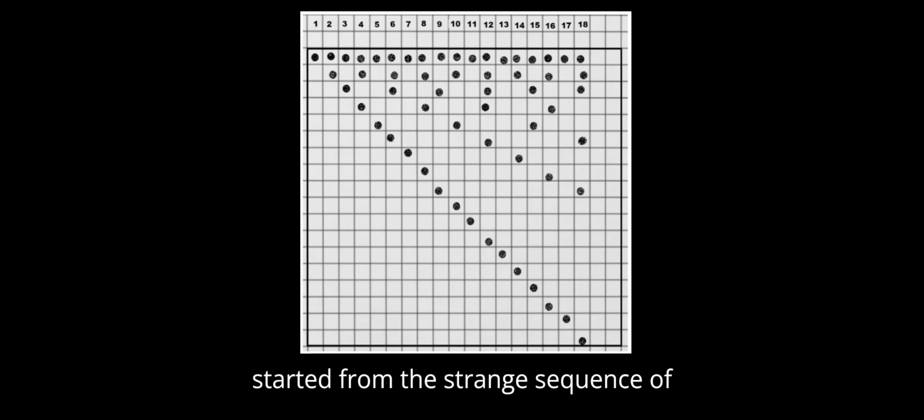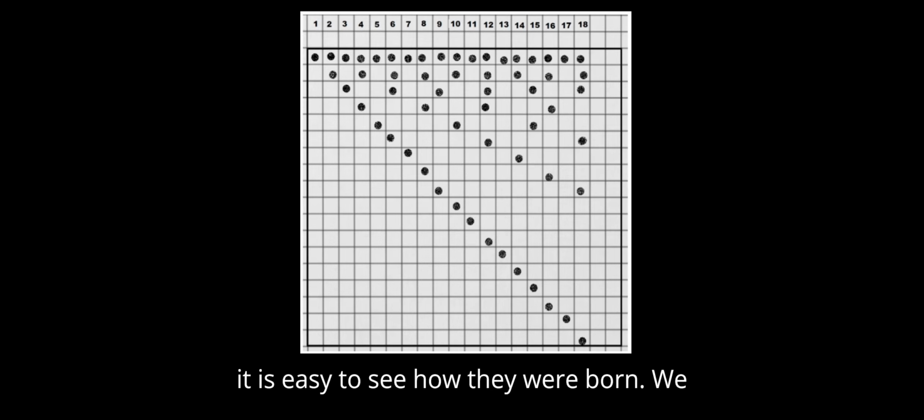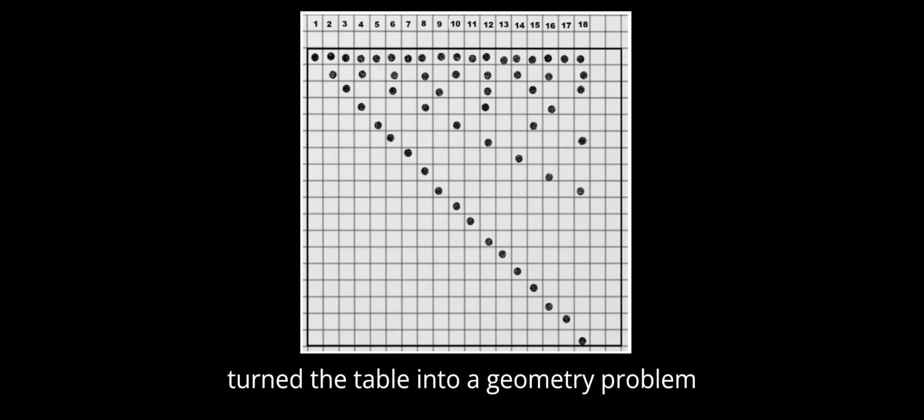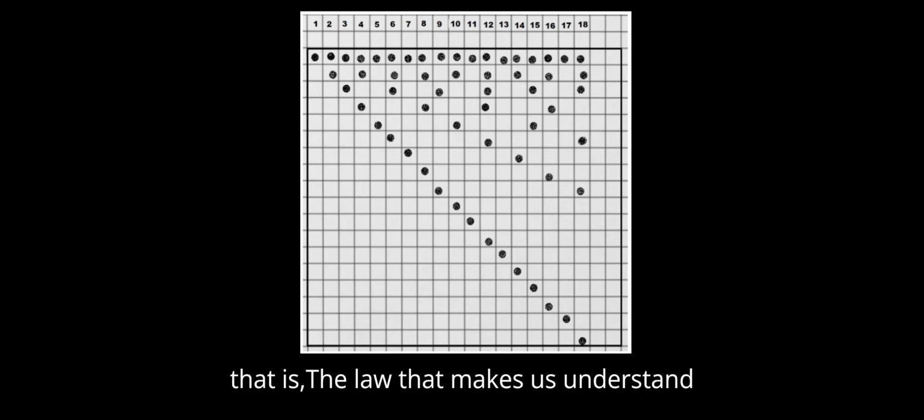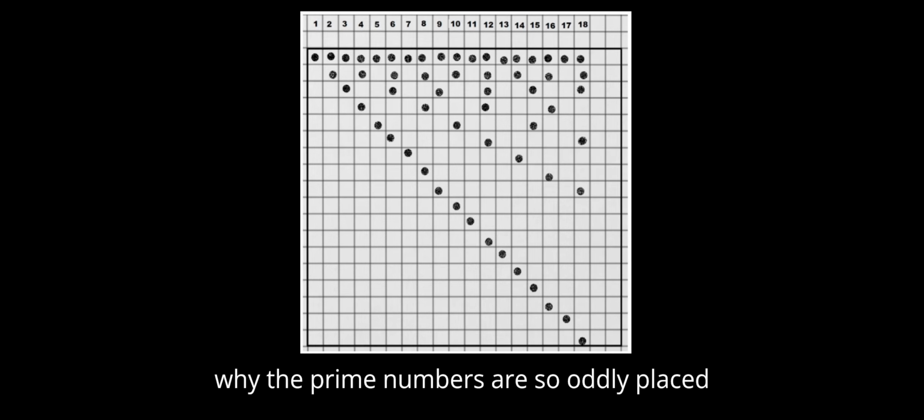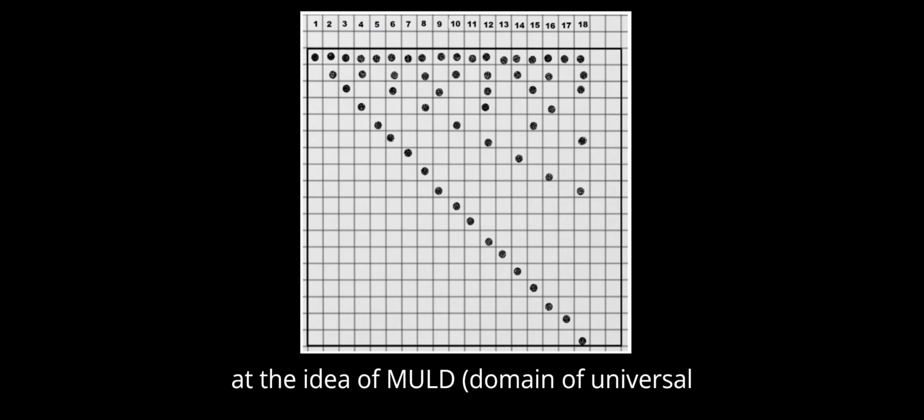In our case, we started from the strange sequence of prime numbers on the string of natural numbers. We discovered a table in which it is easy to see how they were born. We turned the table into a geometry problem, and then we came to identify the matrix. That is, the law that makes us understand why the prime numbers are so oddly placed on the string of natural integers. Children will make during the lesson the 3 types of tables, and try to understand the interconnection between algebra, abstract domain, which turns into geometry, natural domain, and arrives at the idea of mold, domain of universal laws in science.